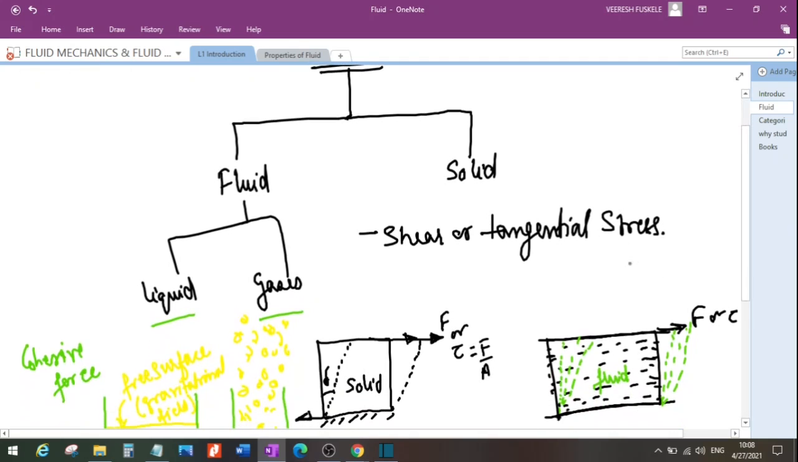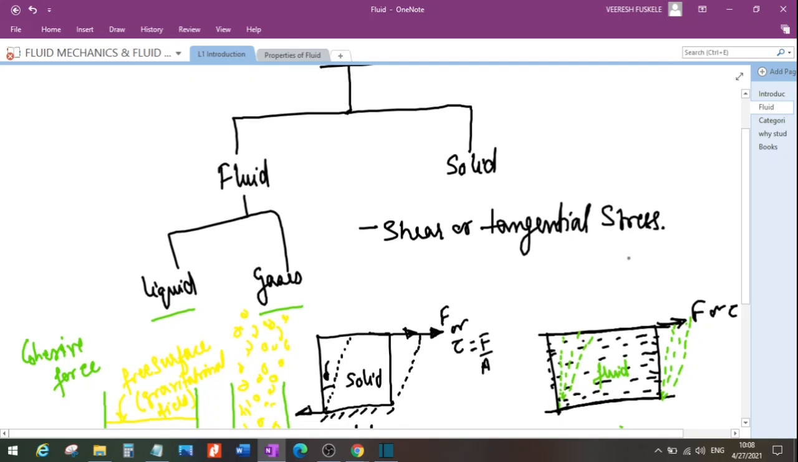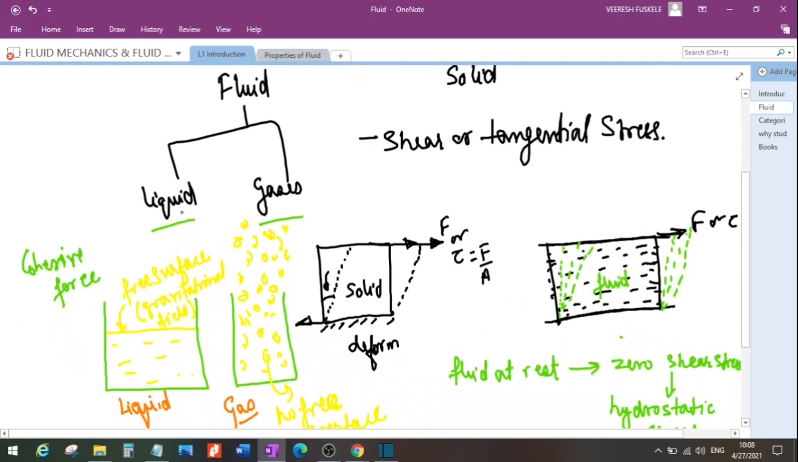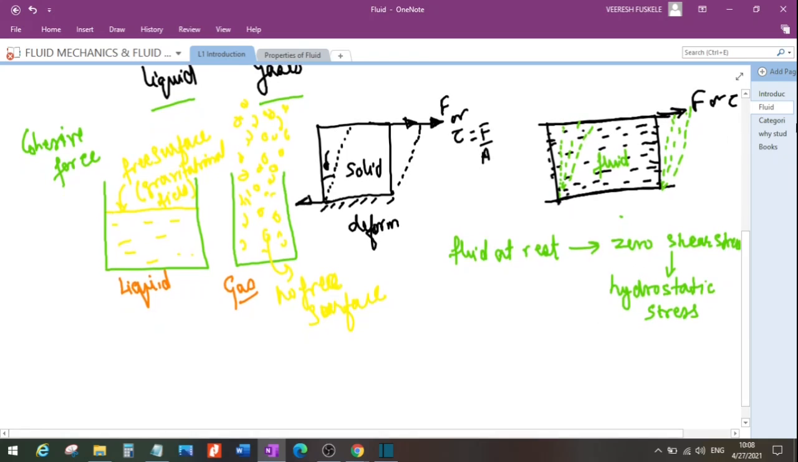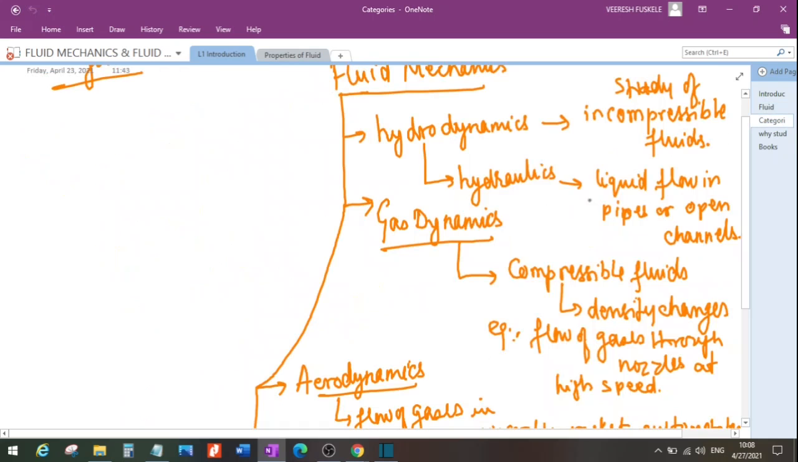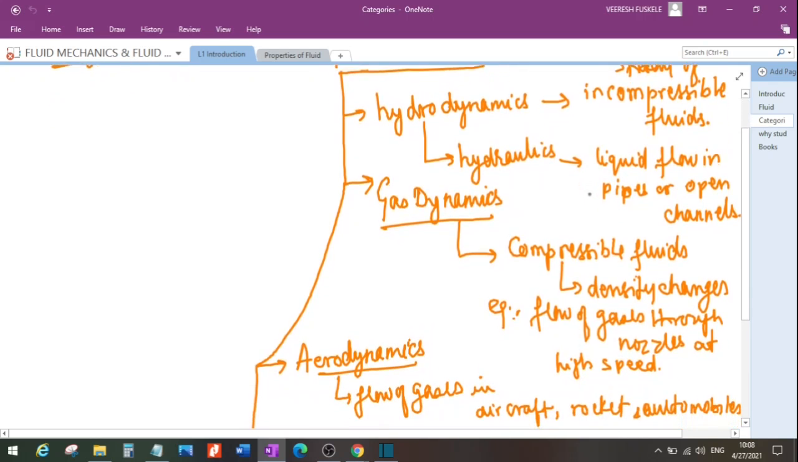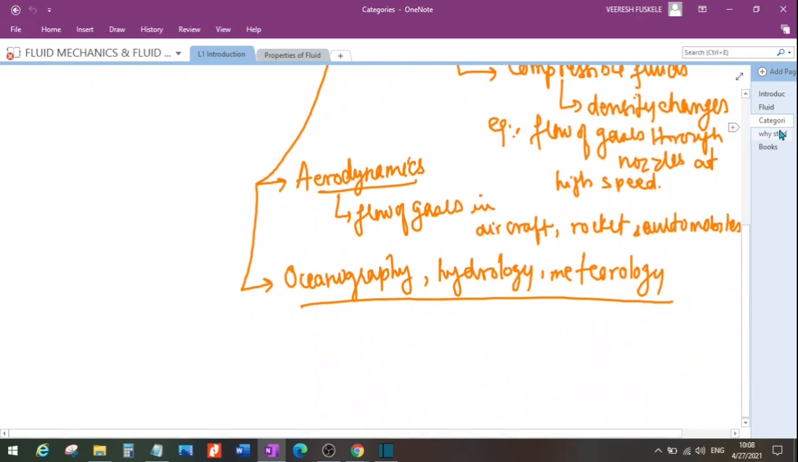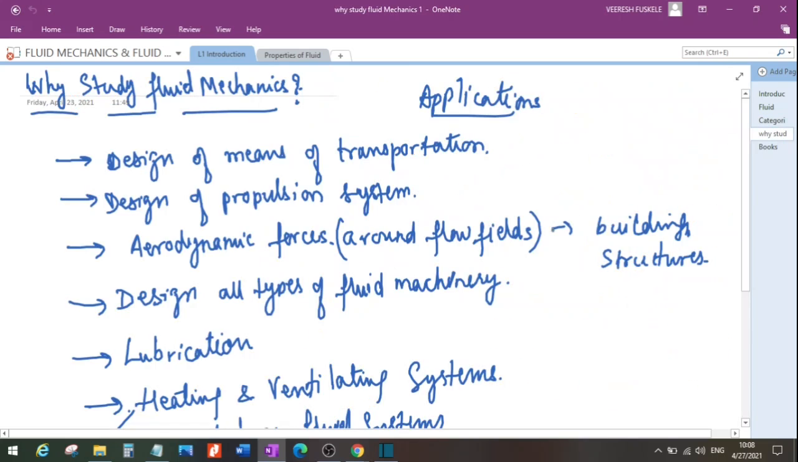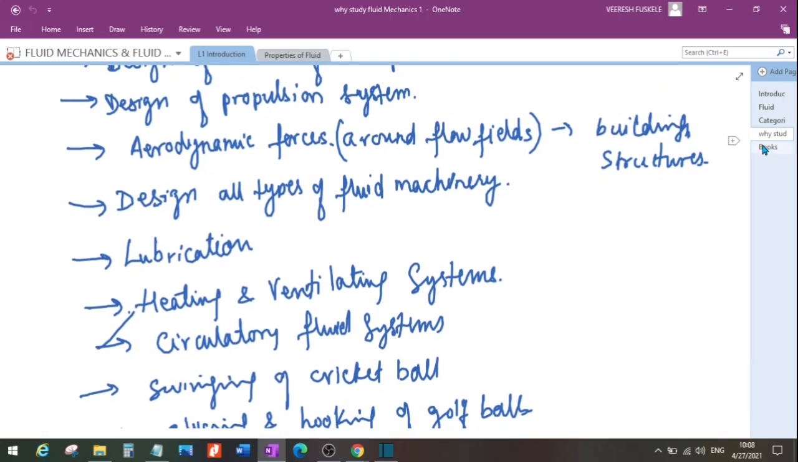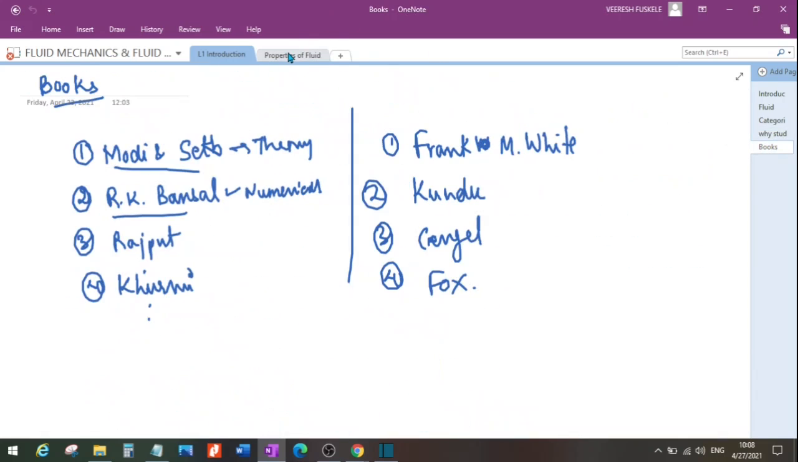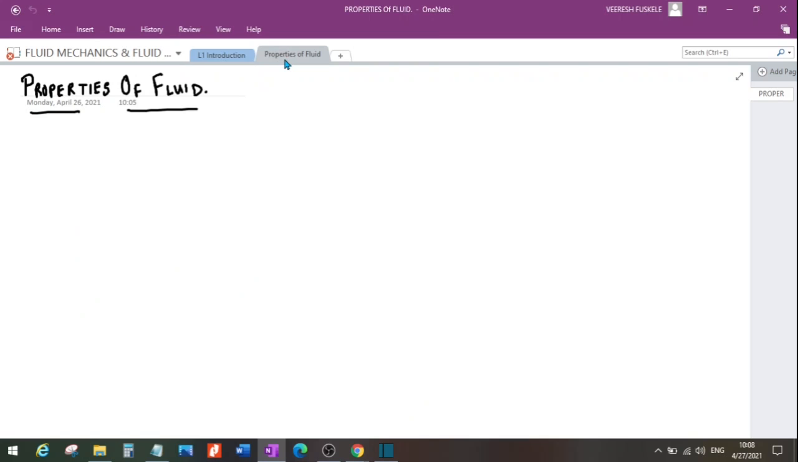How do we differentiate with the help of shear stress, right? And then we discussed how do we differ between the liquid and the gases, right? About the free surface and other things. Then we discussed the various categories of fluid mechanics. Then why should we study the fluid mechanics? So we saw the various applications where all we can use, and then we discussed about the books, right? So today we'll be starting with the properties of fluid.